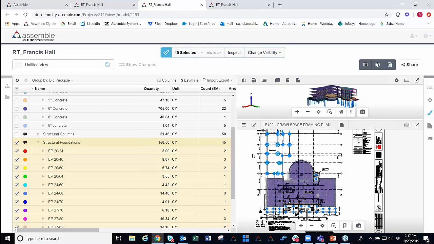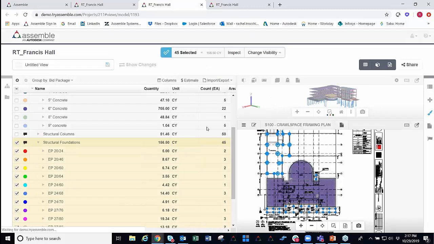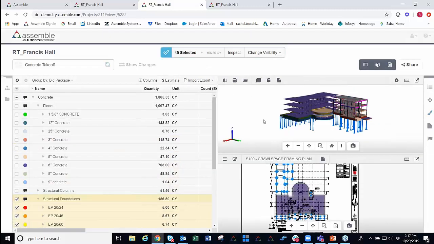Awesome. So the very last step here for our concrete takeoff is going to actually be saving out this information. So coming right in here, we're going to save all of this data out. And because we are a cloud-based program here, now everybody else on your project team is going to have access to all of this data here. They can validate this information as well.